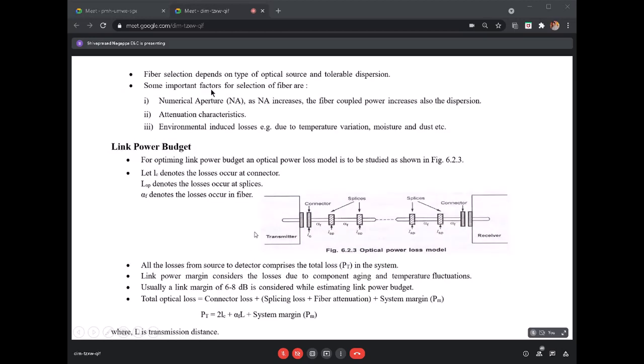Okay. So in the numerical aperture, see as the numerical aperture increases, the fiber coupled power also increases. Also the dispersion. So you need to look into attenuation characteristics. You need to see environmental induced losses, that is due to temperature variation, moisture, dust, etc. So like this, there are many factors which we need to look into while considering a system design.